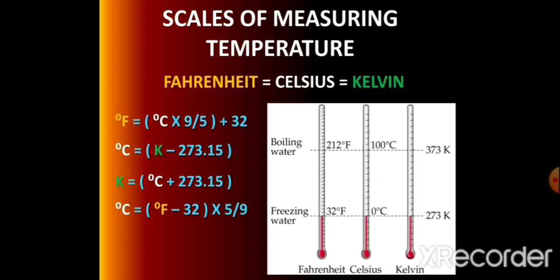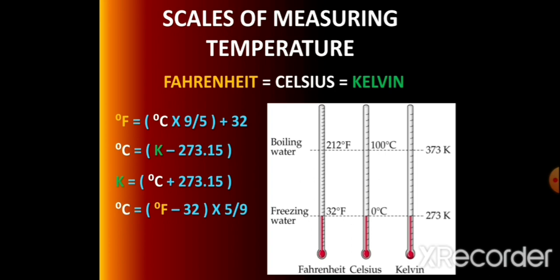As well as if we want to read the mercury level for boiling water, in Fahrenheit it is 212 Fahrenheit. For Celsius, that is nothing but 100 degrees Celsius, water boils, and water boils at the same temperature but measured in Kelvin, that is 373 Kelvin.